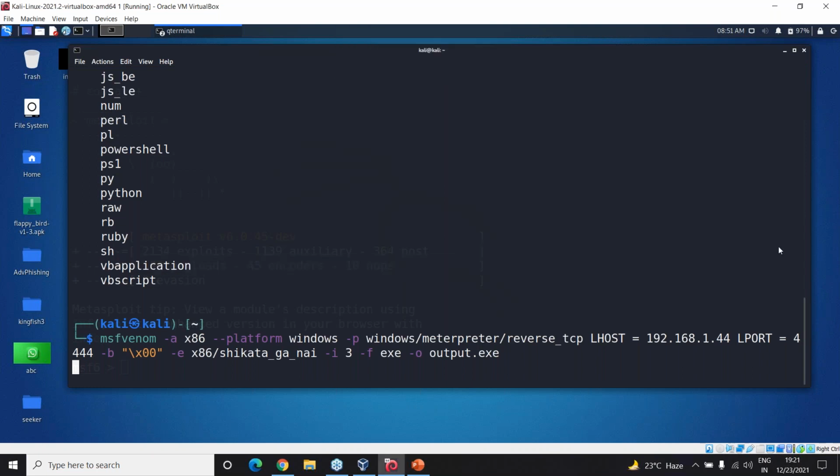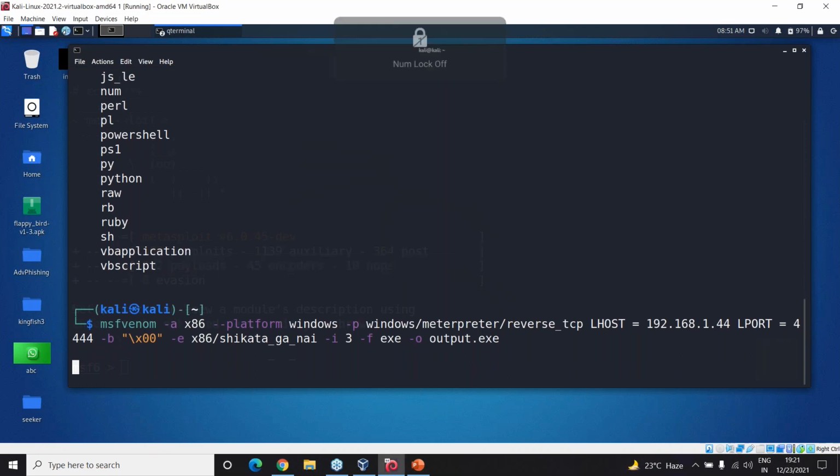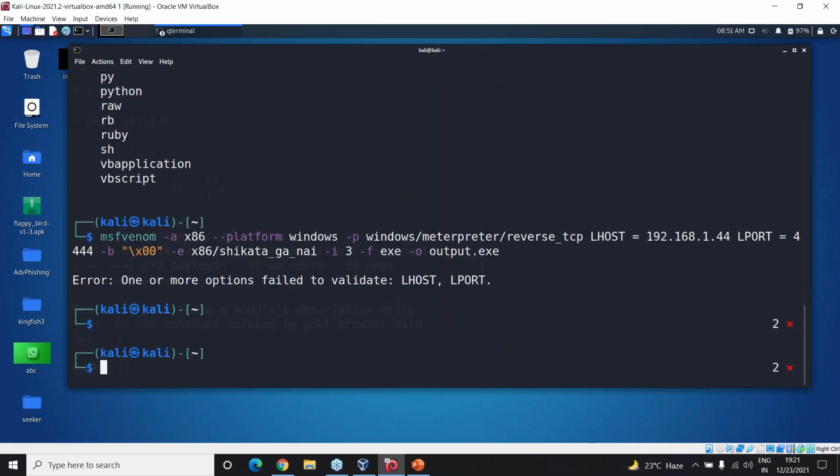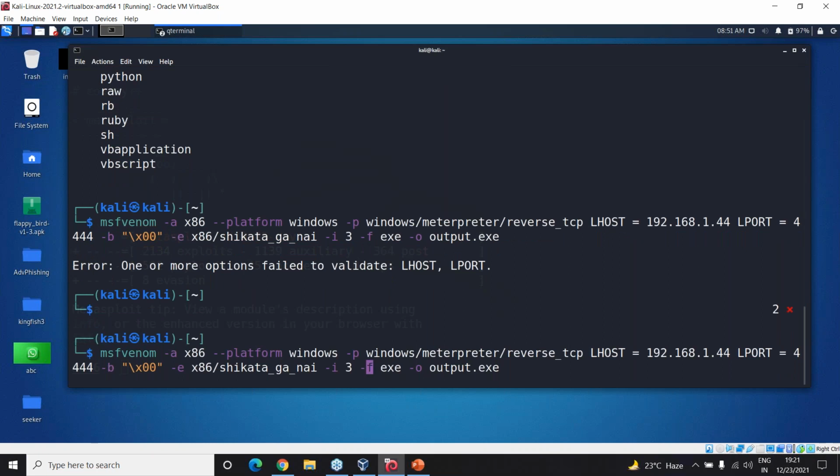We'll just wait for a little time because it has to create this payload. Okay, one or more options failed to validate. So probably again there is a mistake with the port.